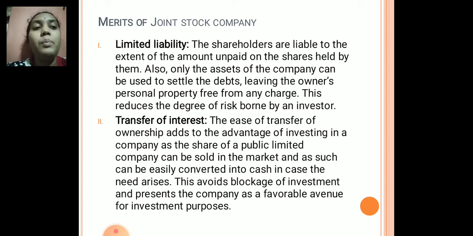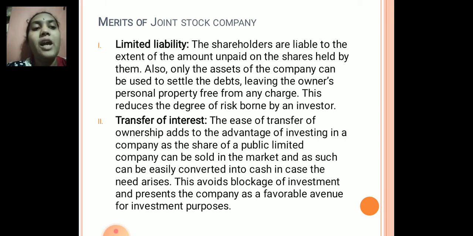A shareholder of a private limited company cannot freely transfer his shares. So in the market, shares can be easily converted into cash in case the need arises.